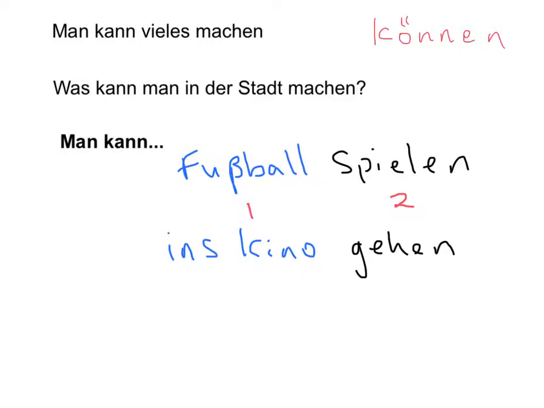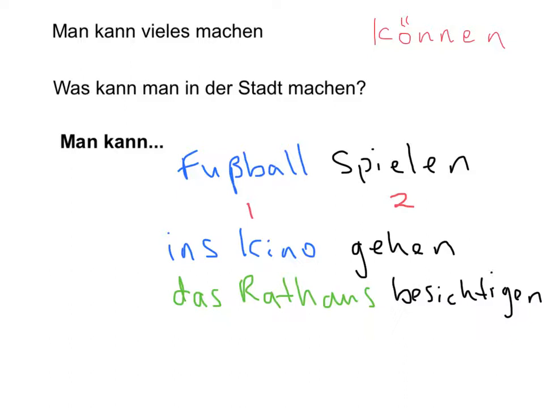Another example would be man kann das Rathaus besichtigen.